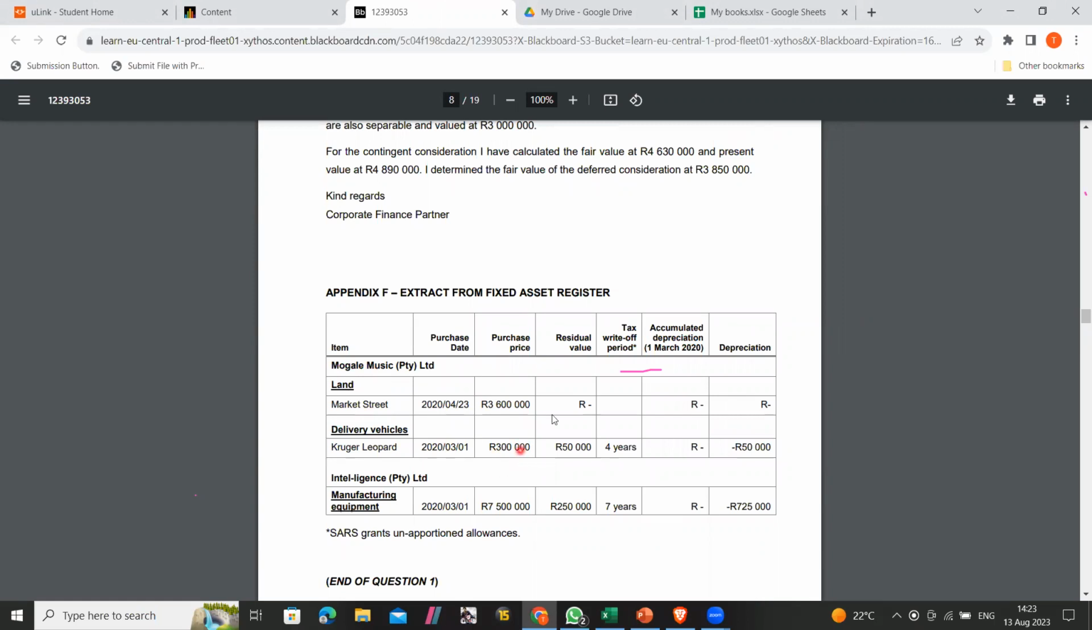So which means this 300,000 is basically the actual price that Kruger charged Mohale, but the cost was 270,000, right? So now let's look at the depreciation. When you are doing the consolidated one, you can look at it only from a group perspective, and you can still get your answer. So what do I mean?